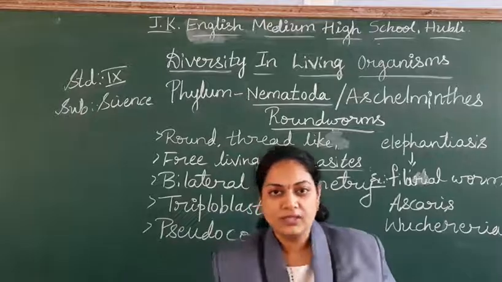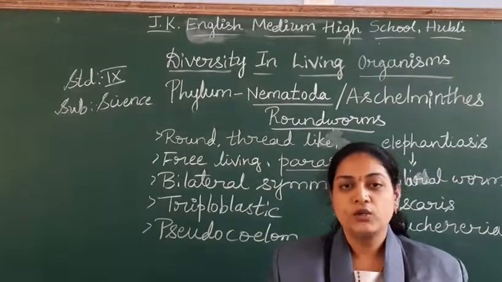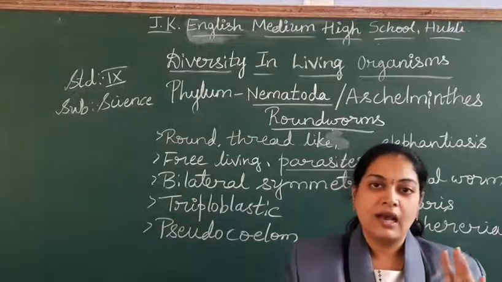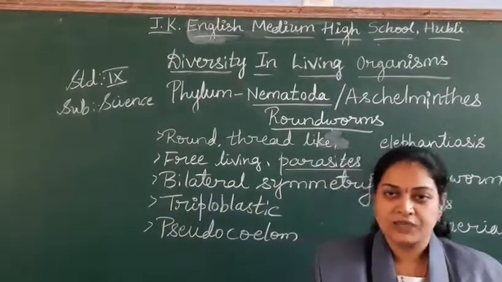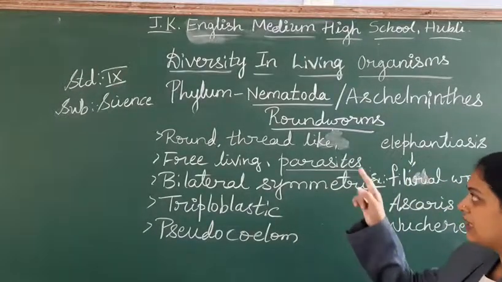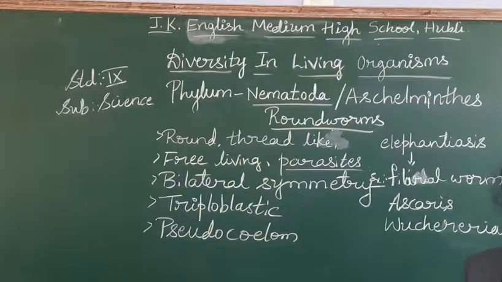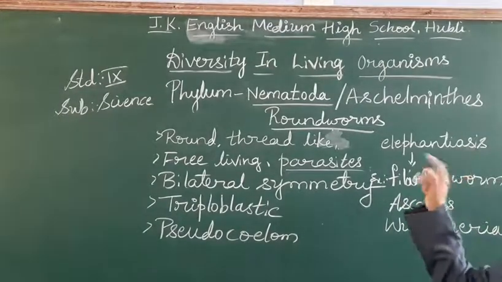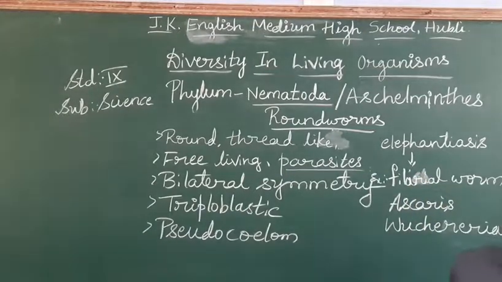And here one more thing, students, male and female we can differentiate. Okay, two separate sexes we find as a male organism and a female organism. Right? So these are all the general features as well as the examples of the phylum nematodes. It is also called Aschelminthes or the roundworms. Right, students?